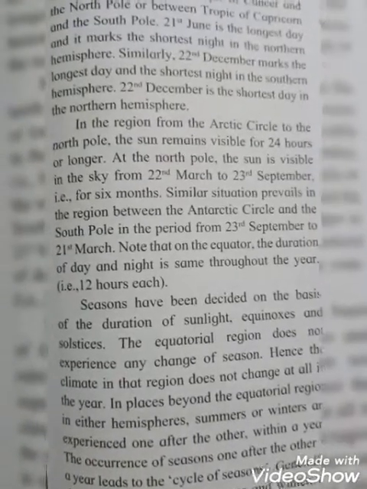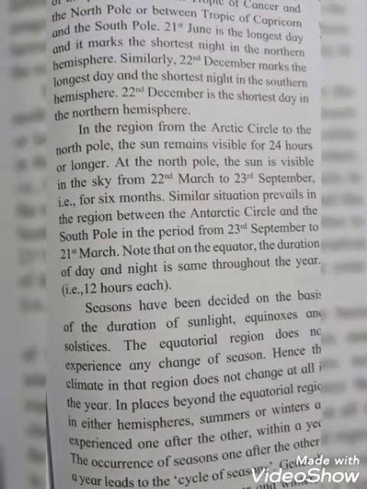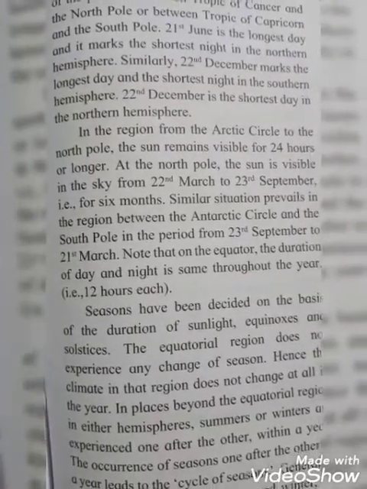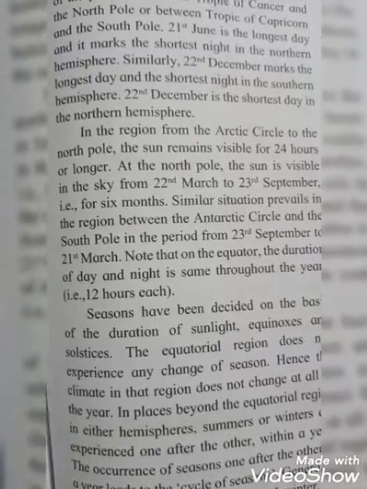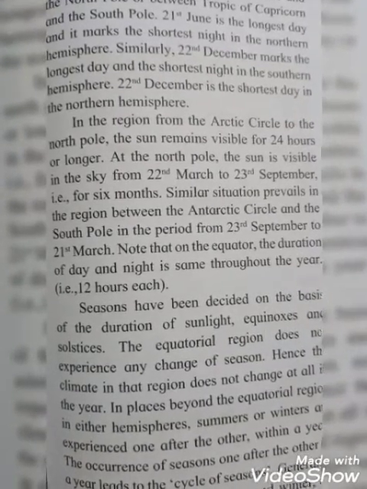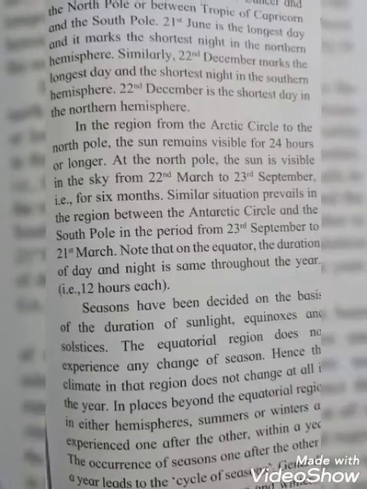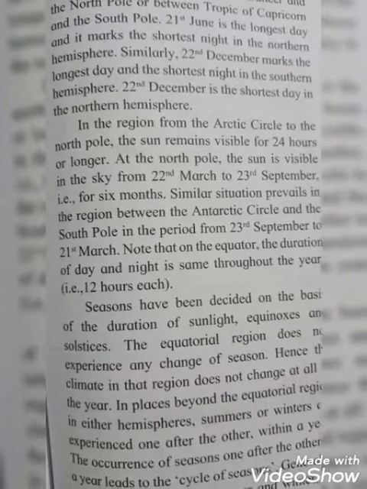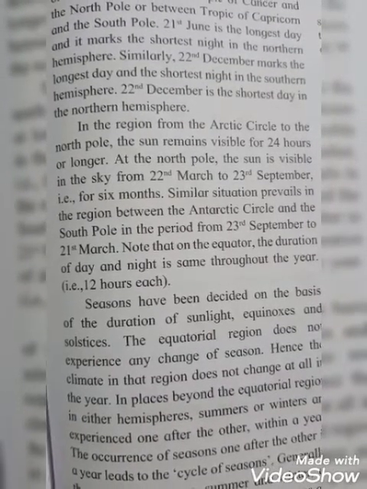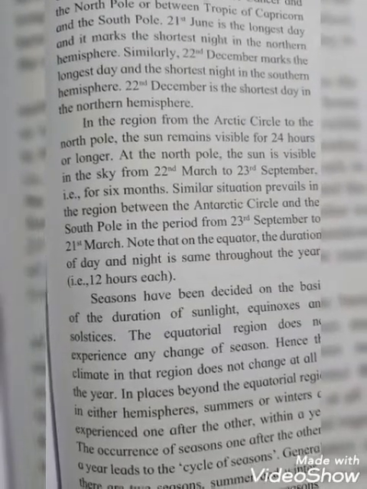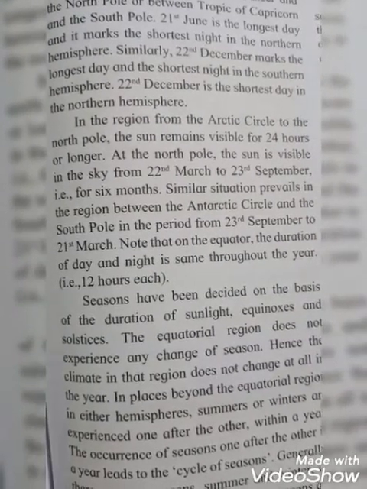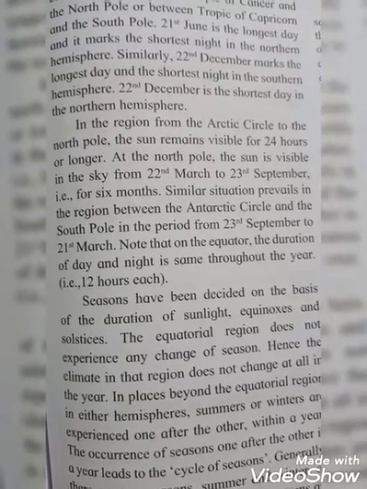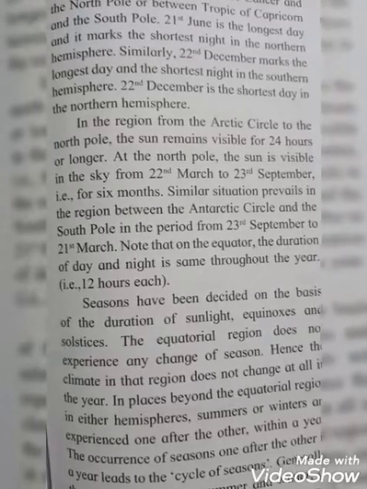Okay students, in the region from the Arctic Circle to the North Pole, the sun remains visible for 24 hours or longer. That means you can see the sun for 24 hours or longer. At the North Pole, the sun is visible in the sky from 22nd March to 23rd September. That is for 6 months.